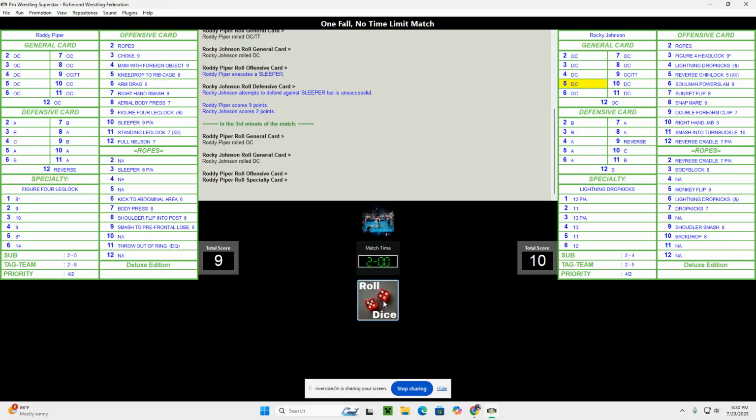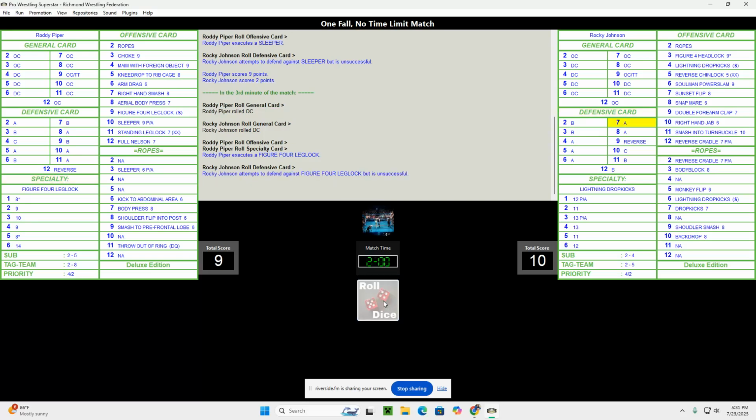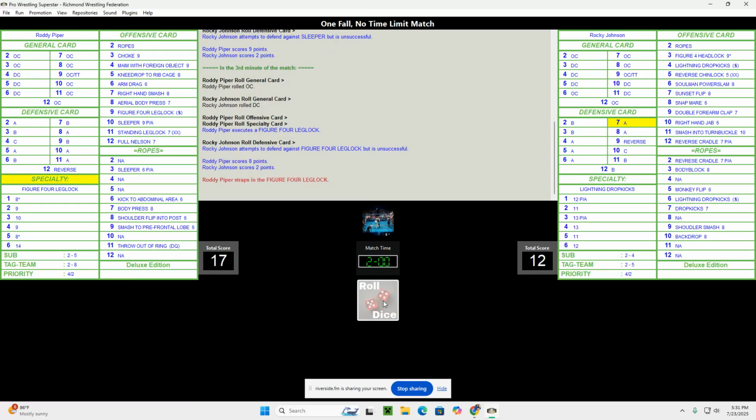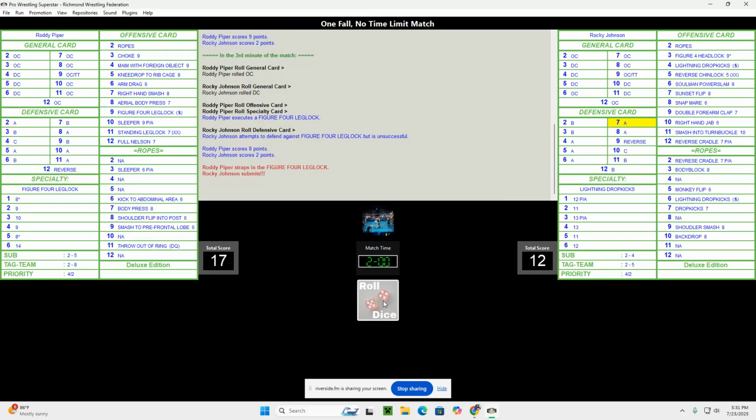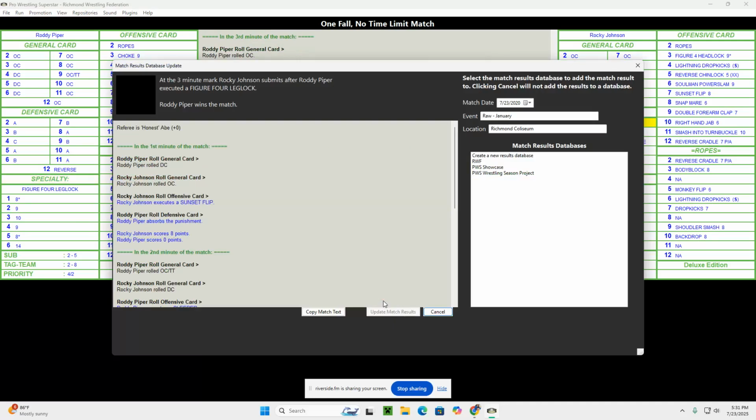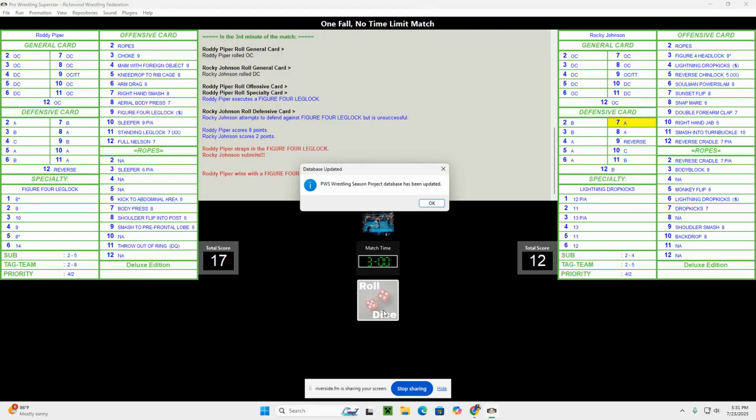All right, Piper on the offensive again. Now he's going for a figure four leg lock. Unable to defend against it. He's taking in a lead. And he submits. That's a quick one. At the 3-minute mark, Rocky Johnson submits after Roddy Piper executes a figure four leg lock. And he will remain the television champion.